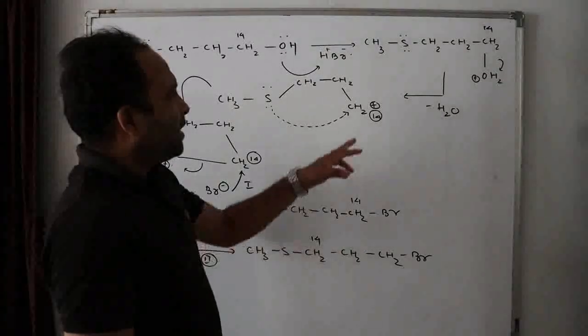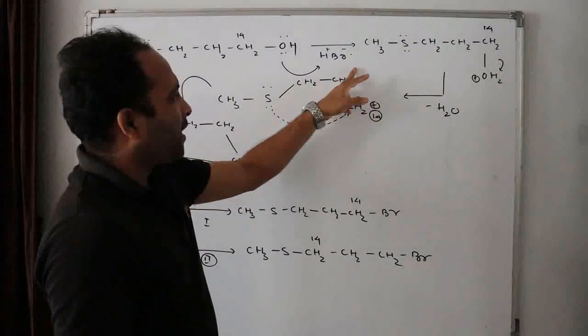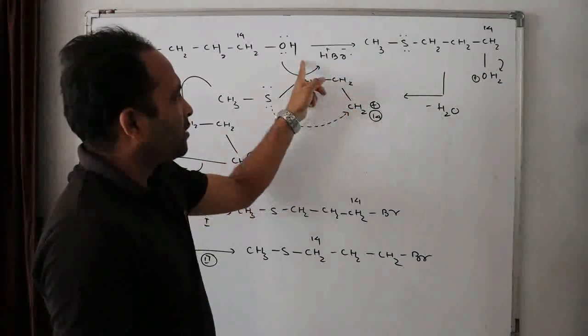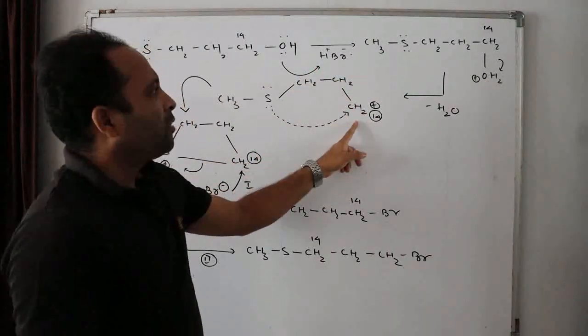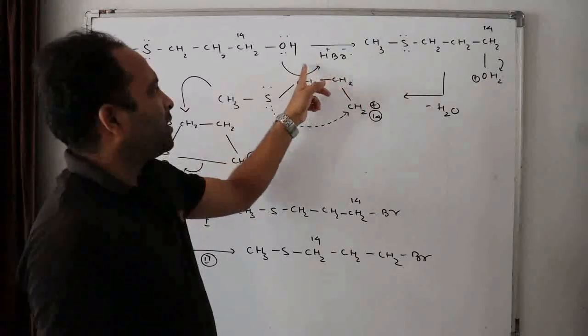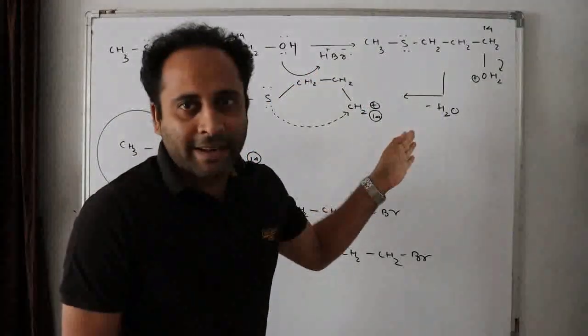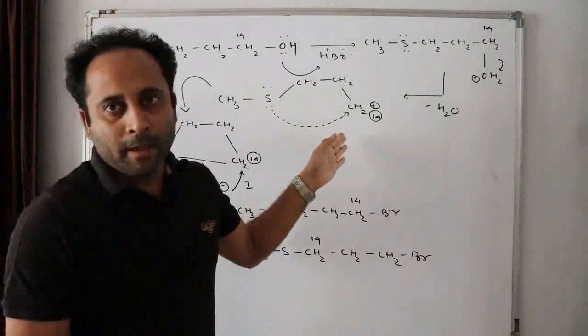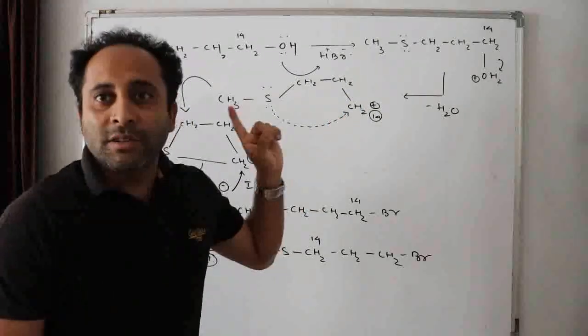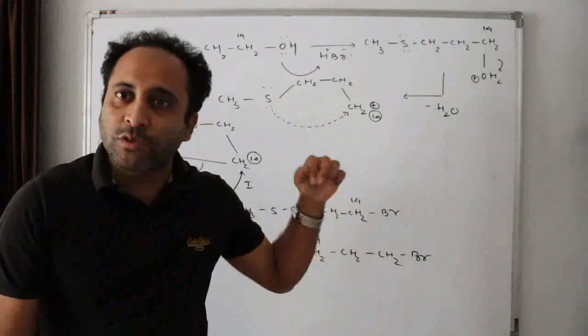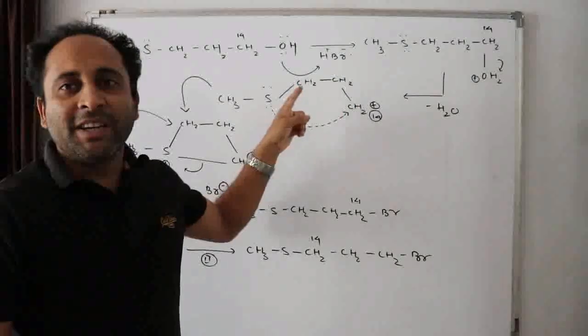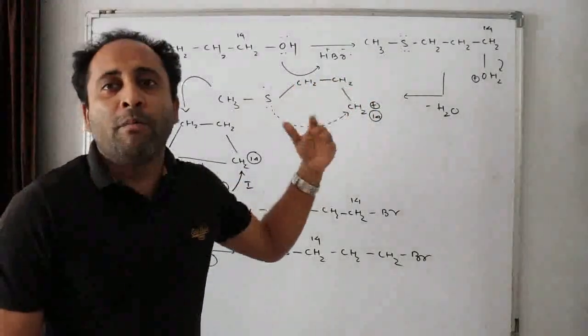Many of you might be thinking, sir, if you bring this plus over here, there will be 2 more alpha hydrogens. It will be more stabilized. If you bring this plus here, yes, we can also go in that track. That may not be a wrong one. But in that case, NGP cannot be done, because due to presence of NGP, the reactions are so fast that here shifting timing does not have more effect.